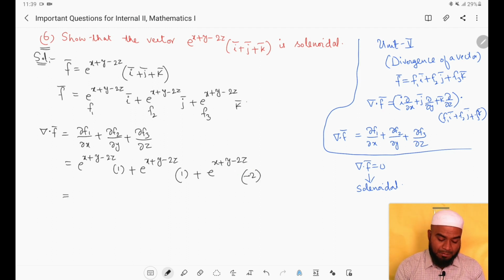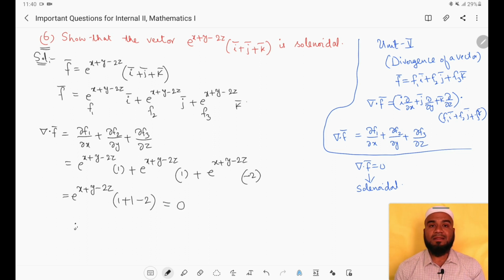Now take e power x plus y minus 2z as common. What will remain here? 1, the second term also 1, then the last term minus 2. So 1 plus 1 minus 2 gets cancelled, we get 0. Therefore, if del dot f bar, that is the divergence of f bar, is 0, then f bar is said to be solenoidal. This is how we have to show that the given vector is solenoidal.